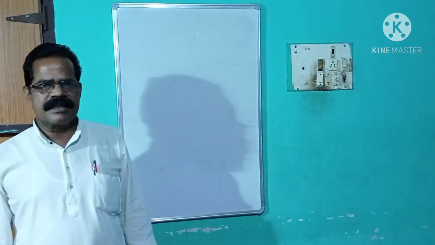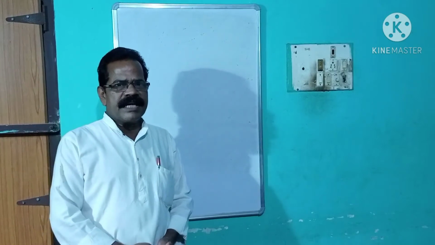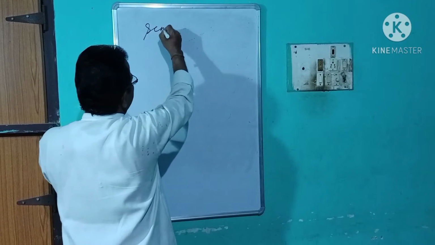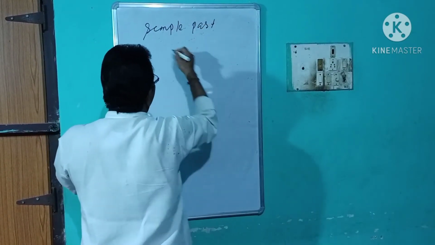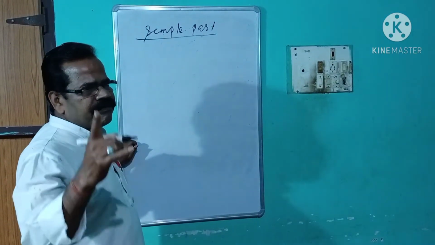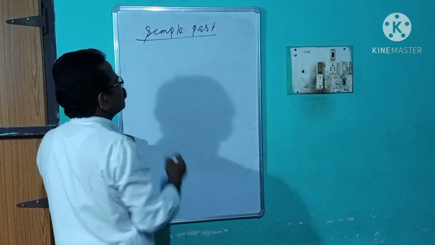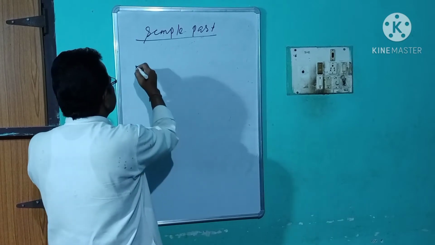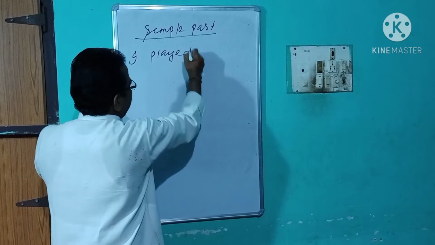Let us first discuss negative and interrogative sentences in simple past, or past indefinite. I have given you examples of simple past. First, take a sentence: I played football.